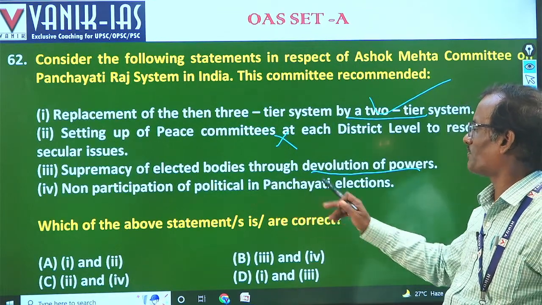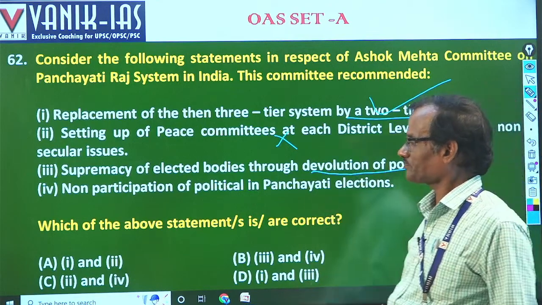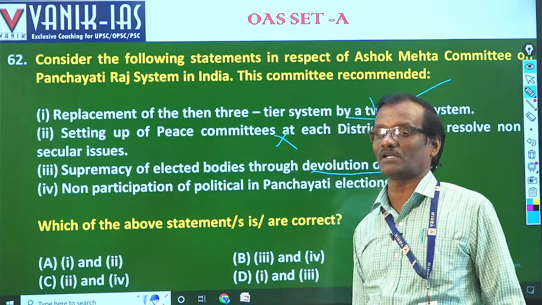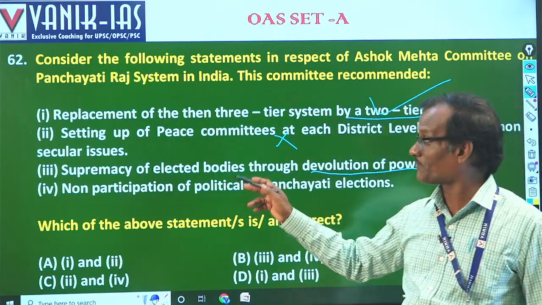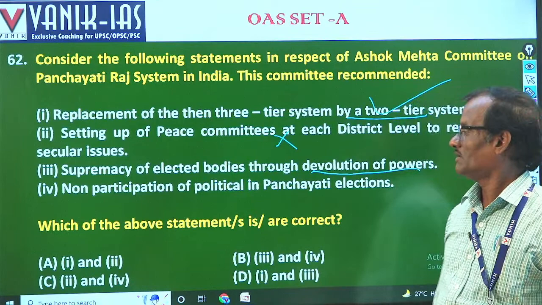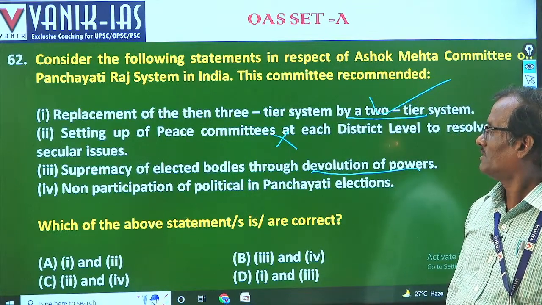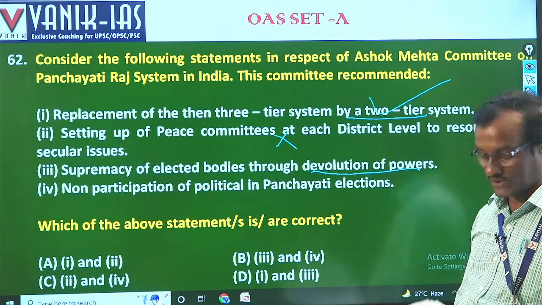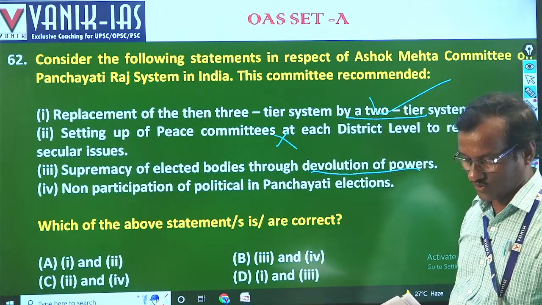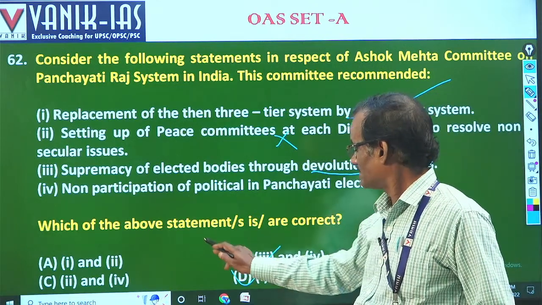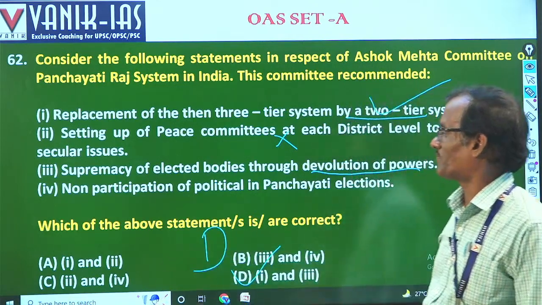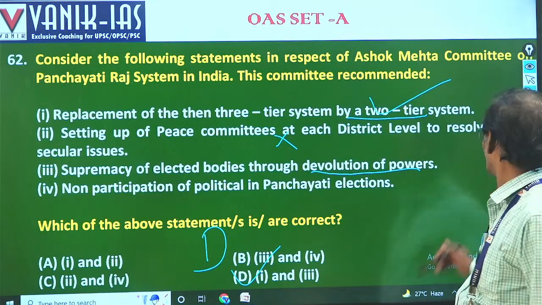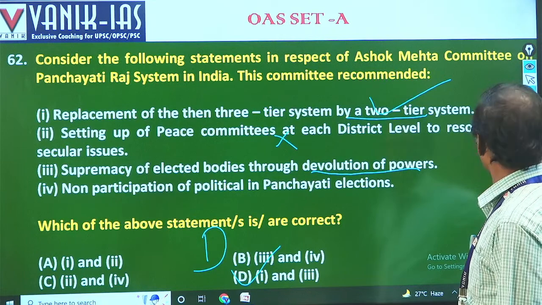No participation of political parties in Panchayat. It recommended official participation of political parties. So no participation is wrong. So the answer will be 1 and 3. For question 62, the answer is D. 1 and 3 will be appropriate. Got it? 62, 1 and 3.